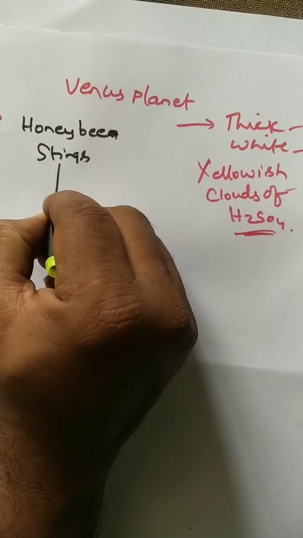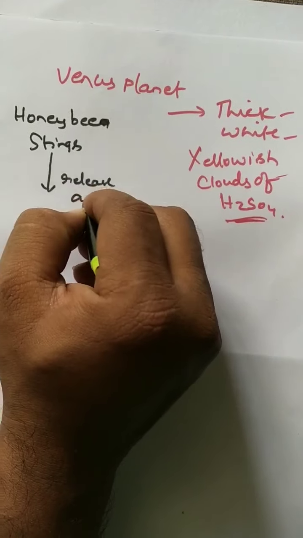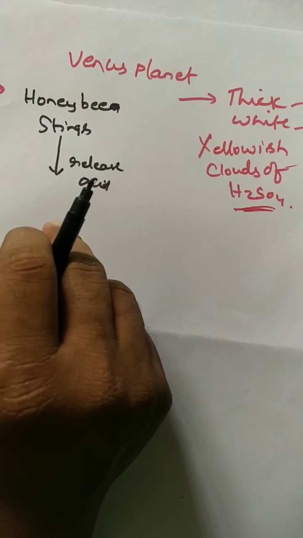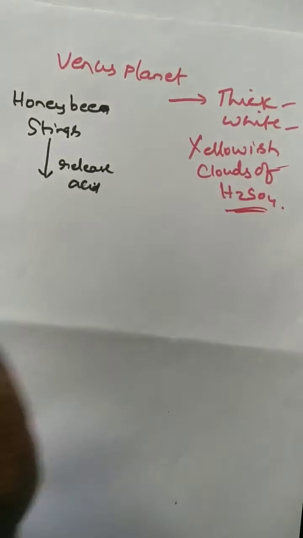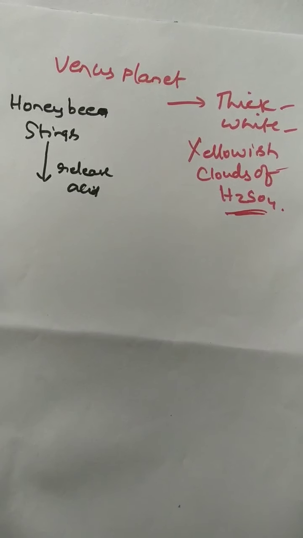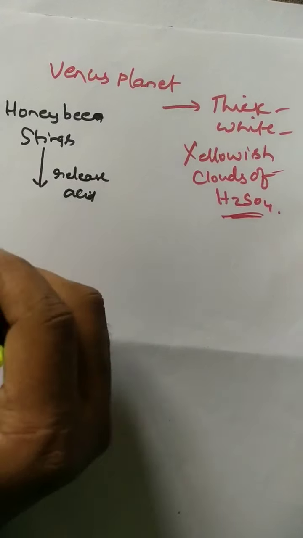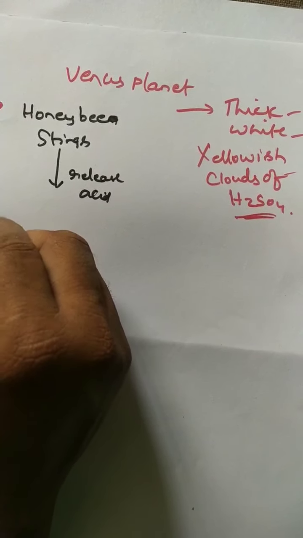So whenever the acid enters our skin, you observe immense pain and irritation. In order to get relief from that pain, what you have to do is rub that skin with baking soda.